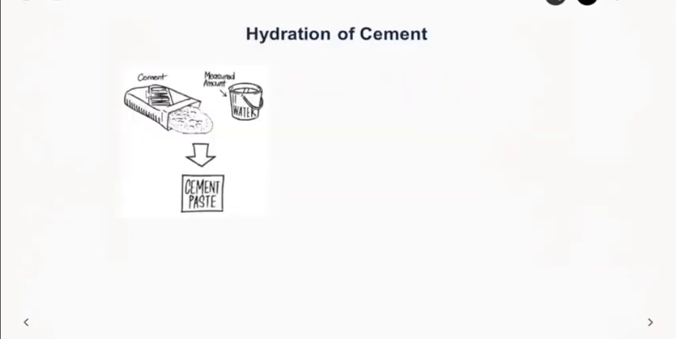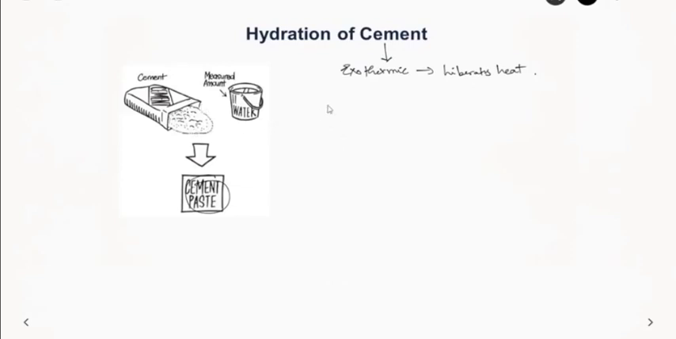We saw that when cement and water are mixed, we get a viscous cement paste. This reaction is exothermic in nature. So hydration of cement is exothermic, and it liberates a lot of heat. So what are the compounds formed when the cement and water react?